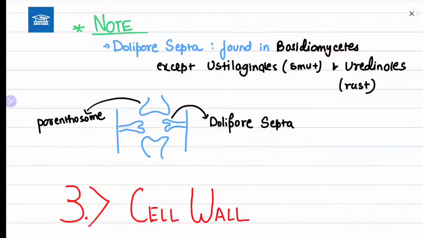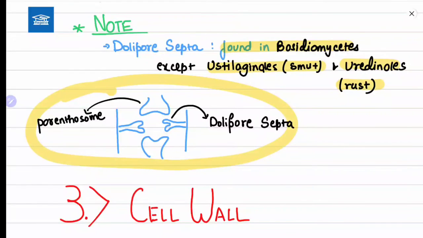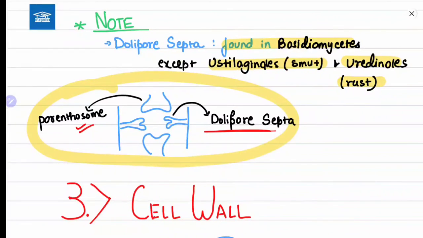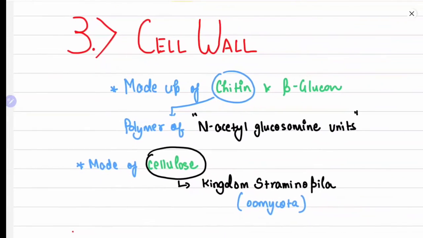A small note: dolipore septa. Dolipore septa is found in Basidiomycetes. It's a special kind of septa, and except Ustilaginales, smuts and rust, it is found everywhere. Here's a figure of parenthesomes. You can see the dolipore septa, and here are the parenthesomes. So an entire figure.